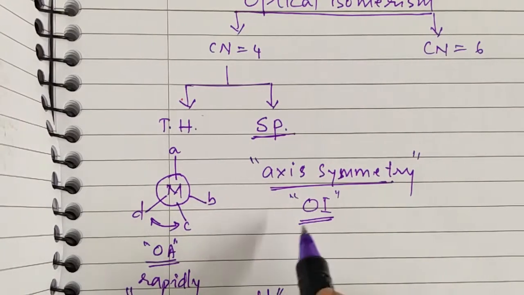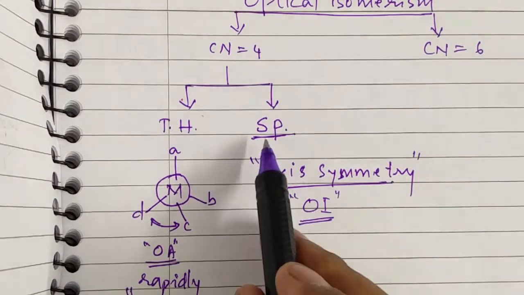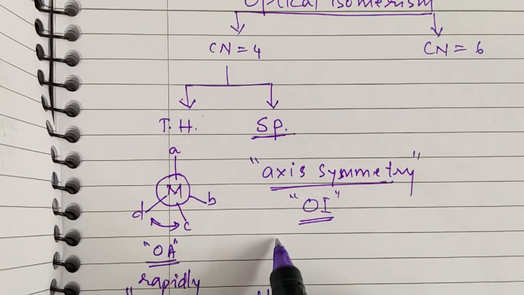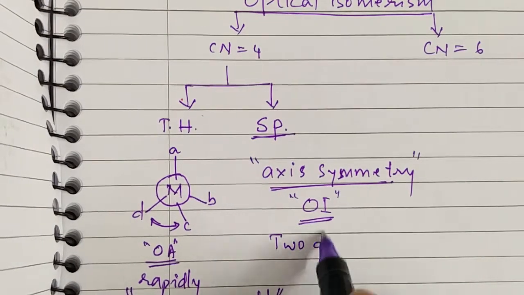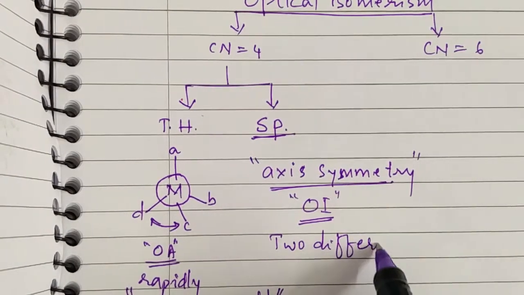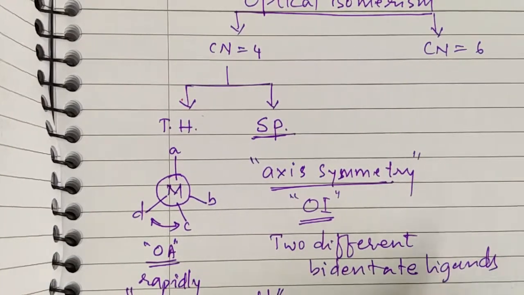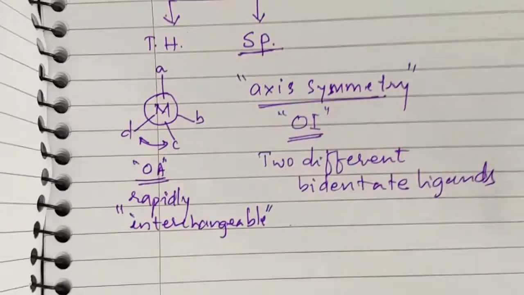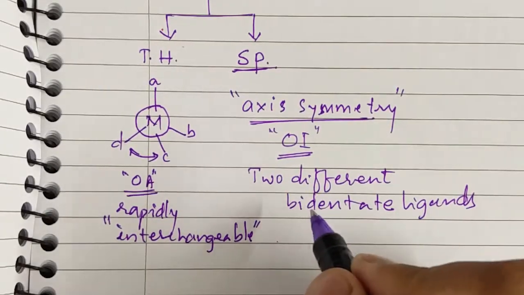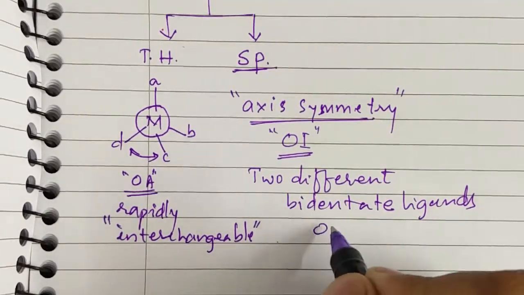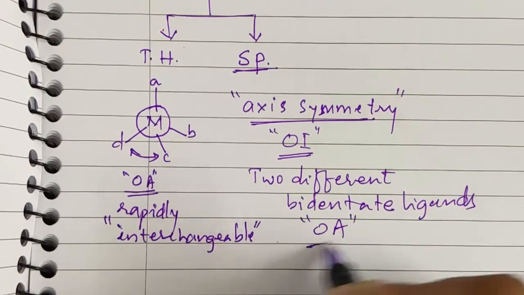But in some cases, if square planar compounds have two different bidentate ligands, then it may become optically active.